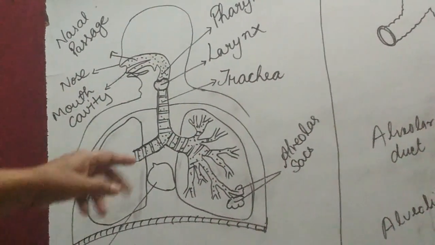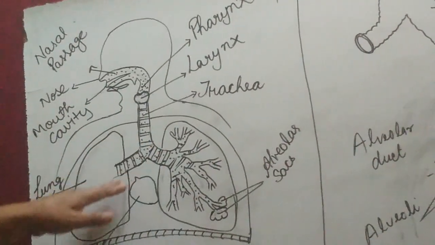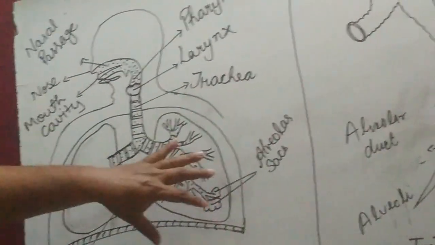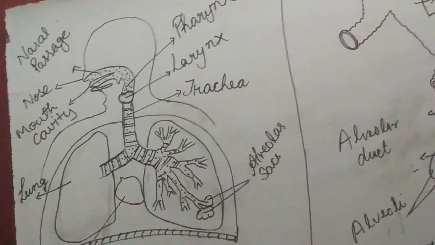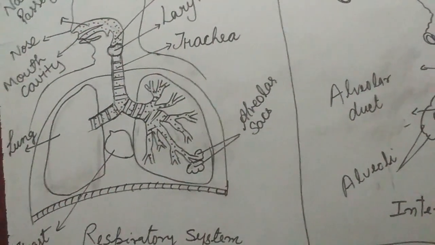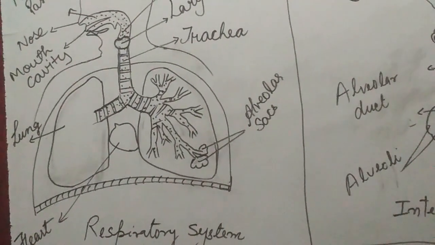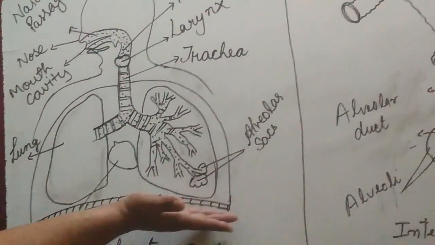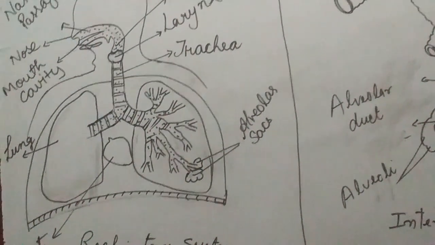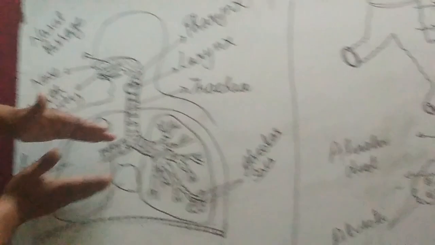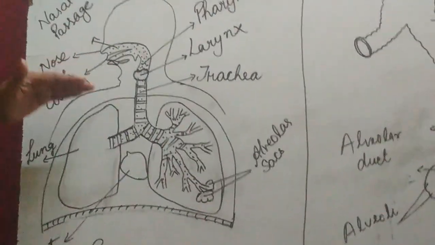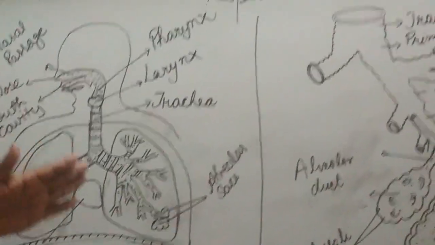ये साउंड को प्रोड्यूस करने का काम करता है. And that is the trachea. Trachea is divided into two parts, left and right, and each trachea has a balloon-like structure that is called the lungs. And these lungs are situated in the thoracic cavity, and the thoracic cavity is the cavity where lungs are situated. And below lungs, the diaphragm is present, and this diaphragm is cartilaginous in nature. It also helps to increase the volume of the lungs during inhale and decrease the volume of lung during exhale.